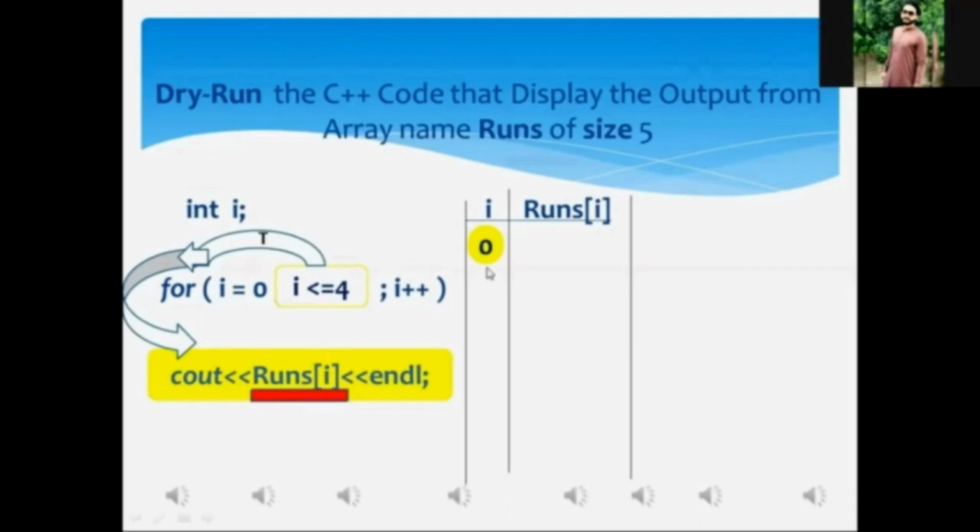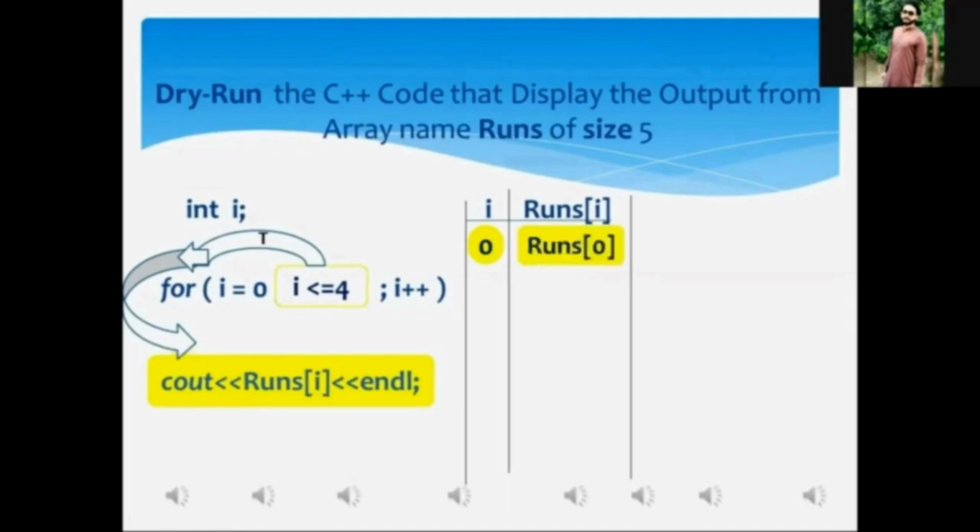If we place the current value of I, that one is 0, in the runs within square bracket I, what will this memory address of the array become? Runs within square bracket 0. Runs within square bracket 0, my dear Aftab. And this one is the address of the very first memory location of the array. Okay, my dear, did you get that one? Yes, sir. Getting, sir.